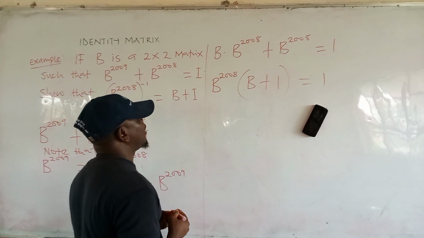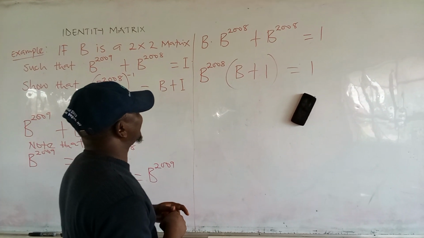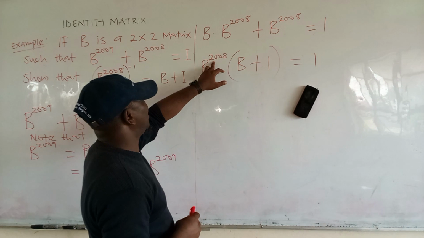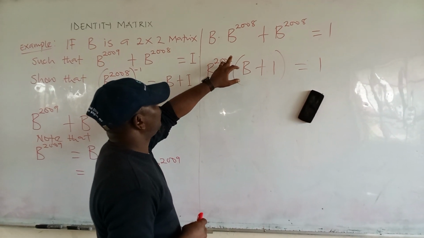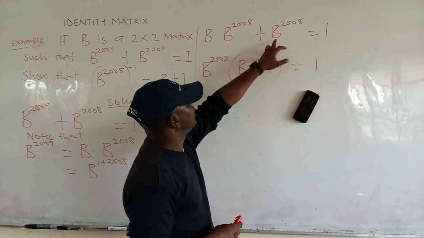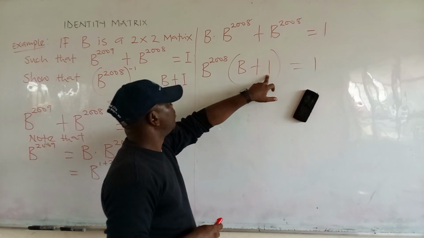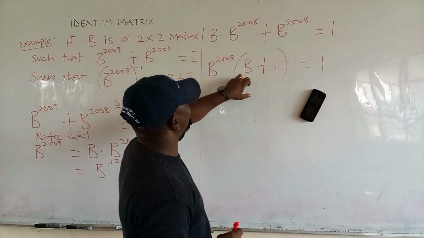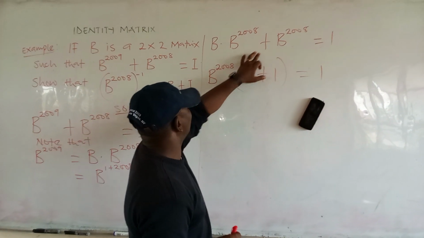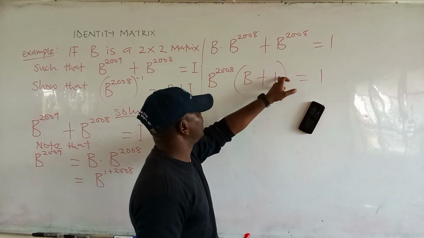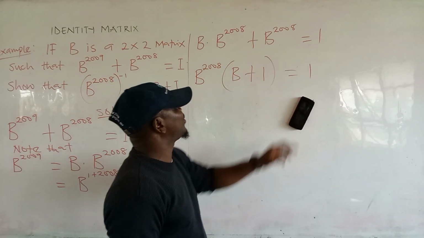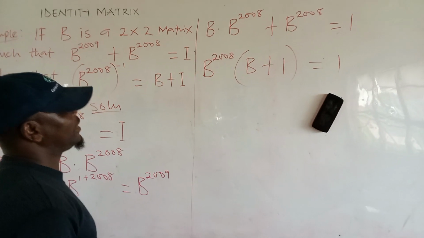You discover that if you factor out b raised to the power of 2008, what is left here will be 1, because you use this one to multiply this, you still get back this. Plus, you use this one to multiply this one, you still get back this. Equals to what? 1. Identity.